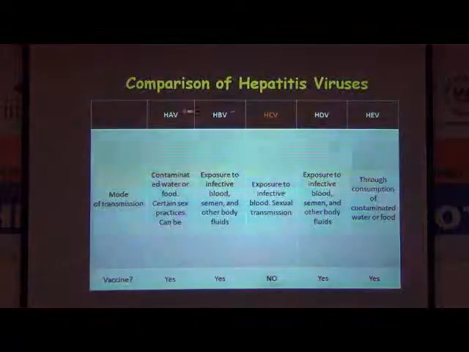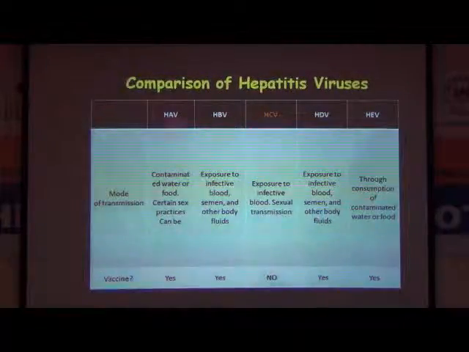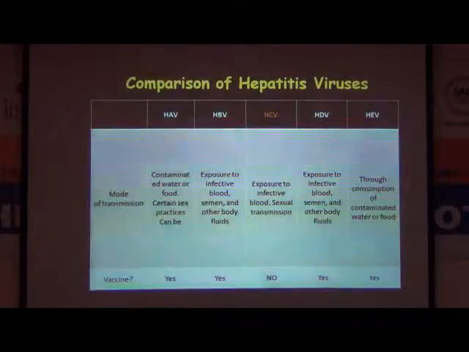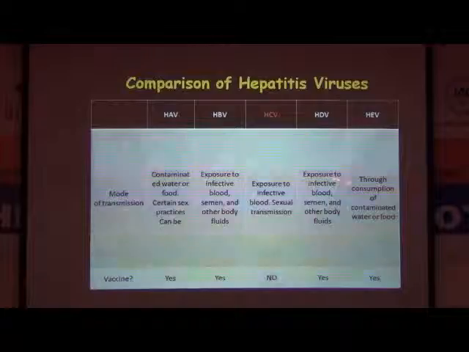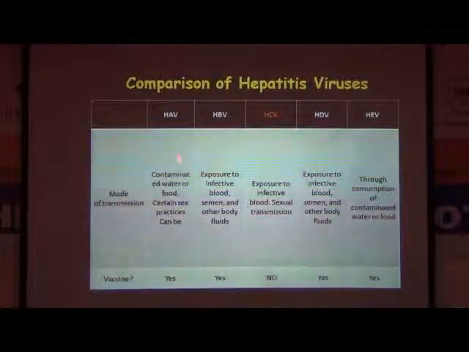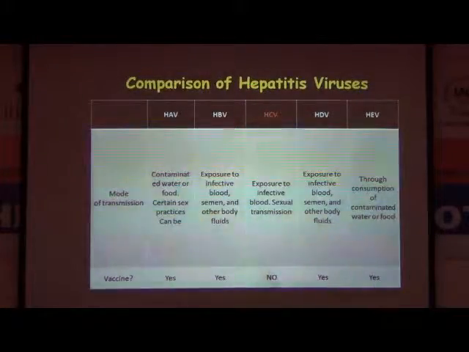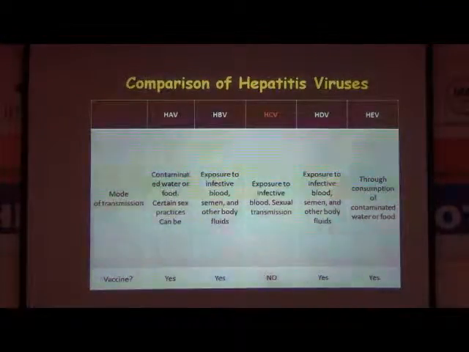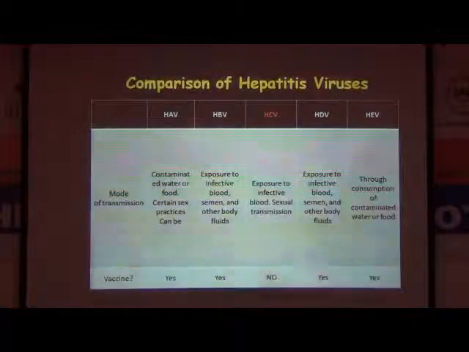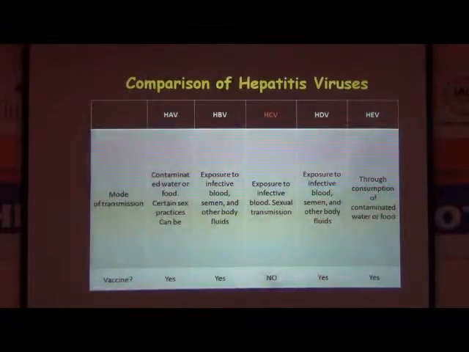Next. If you see, there are various types of hepatitis virus: A, B, C, D and E. You can see there are various modes of their transmission. For example, hepatitis A, contaminated water and food. So these are the normal water and food modes of transmission, but there is no vaccine for HCV, hepatitis C. So if you are infected, you have to be very careful.